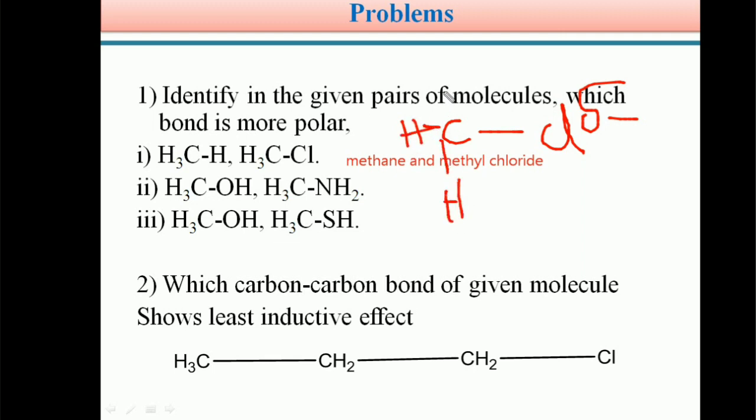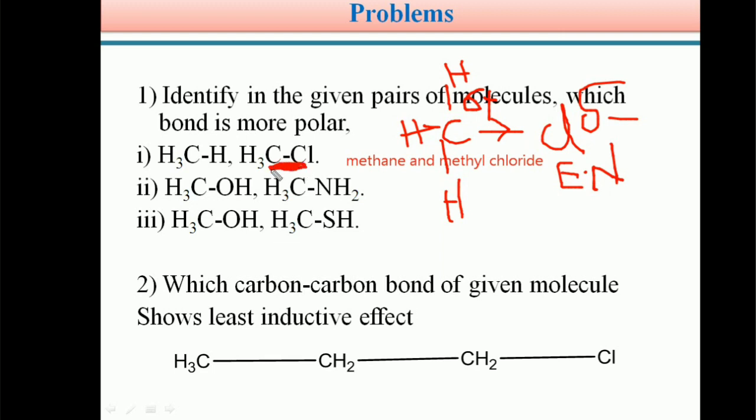Carbon is connected with three hydrogens. So students, in methyl chloride or chloromethane, this bond is more polar because chlorine is a more electronegative atom. We know very well, students, chlorine is more electronegative than carbon. As a result, chlorine gets a partial negative charge and the methyl group gets a partial positive charge. So compared to methane, in chloromethane the carbon chlorine bond is more polar.